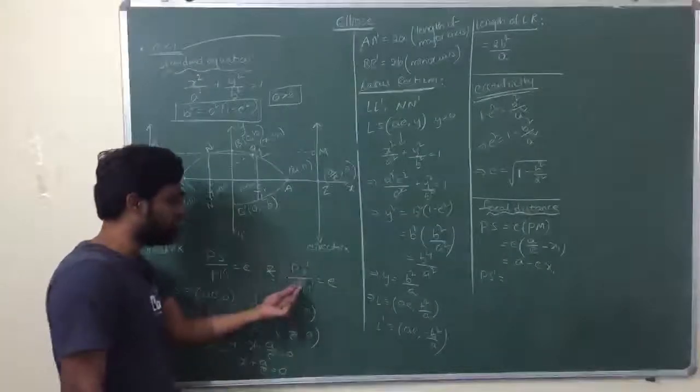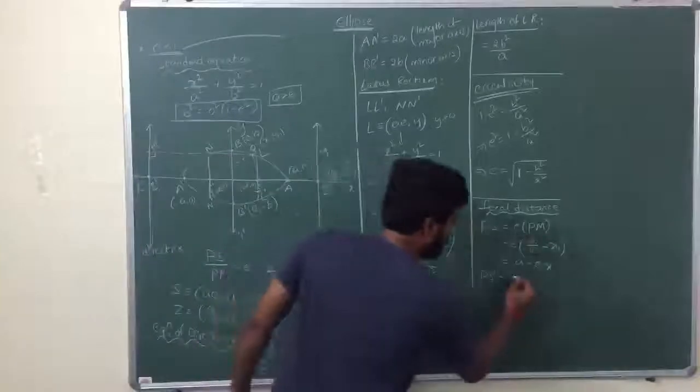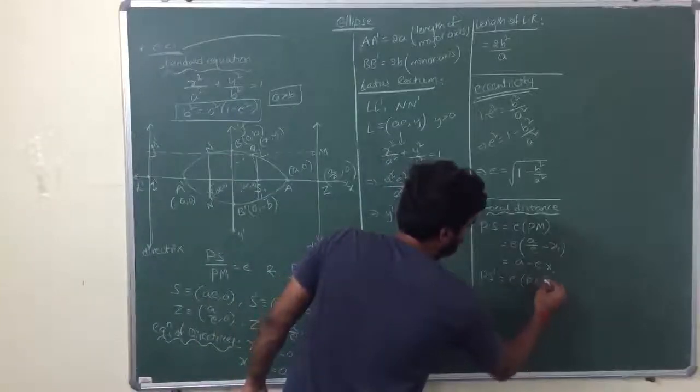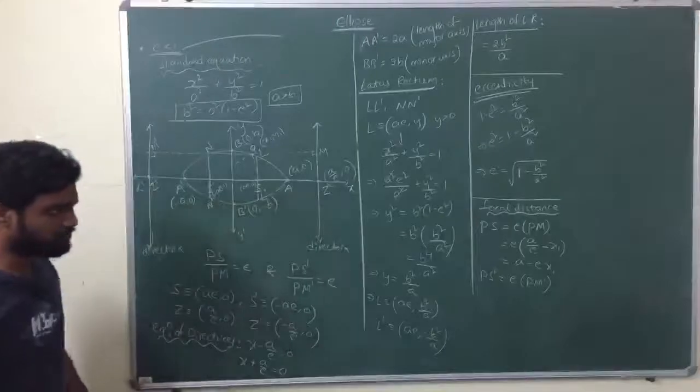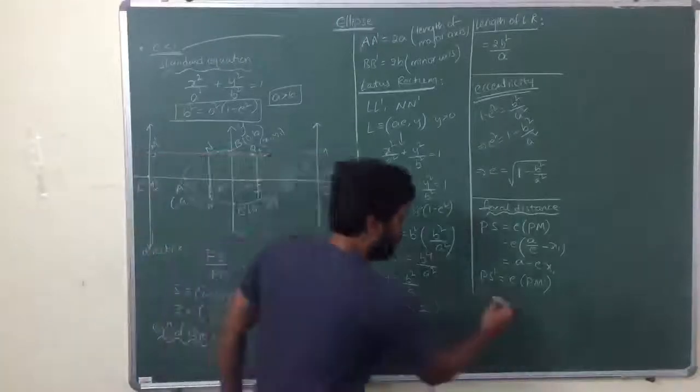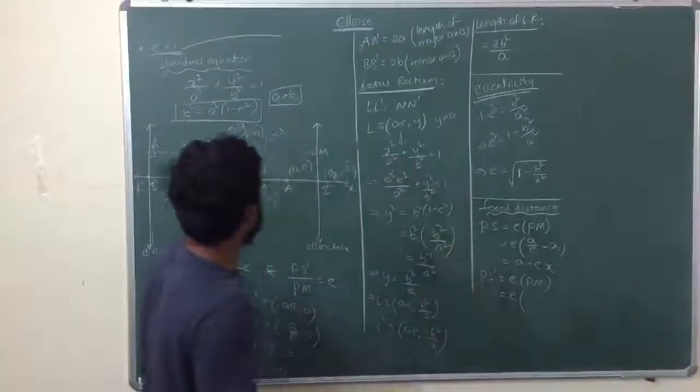Now coming to PS dash, we'll get a plus e x1. Observe, PS dash is e into PM dash. So what is PM dash?